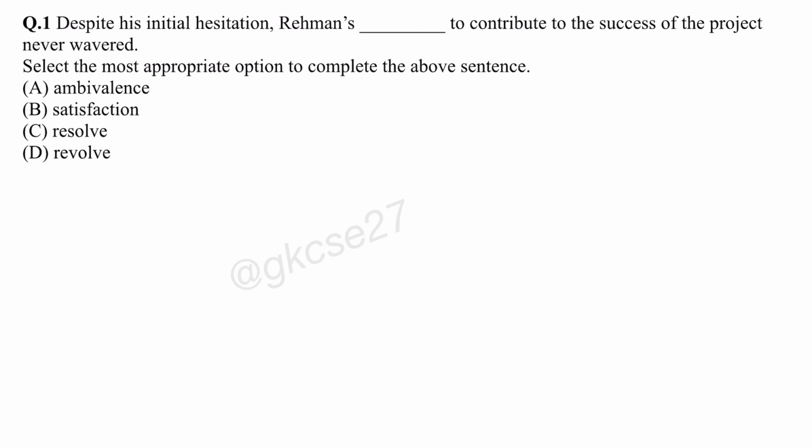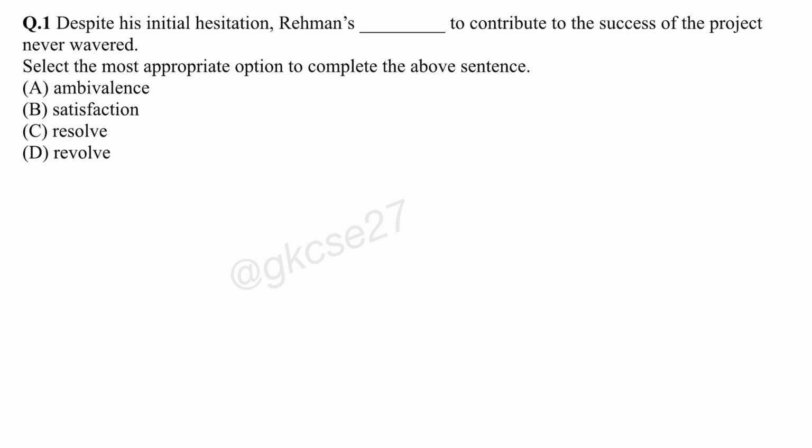Let's see the first question of GATE 2025 session 2. Despite his initial hesitation, Rahman's blank to contribute to the success of the project never wavered. Select the most appropriate option to complete the above sentence. So Rahman's, some nouns would come there. First is ambivalence. So ambivalence means what? Uncertainty or mixed feeling.